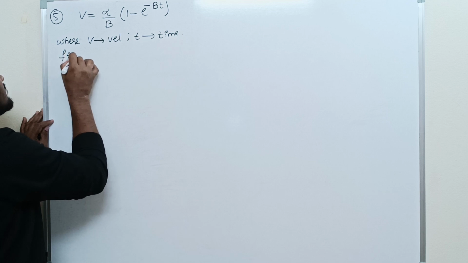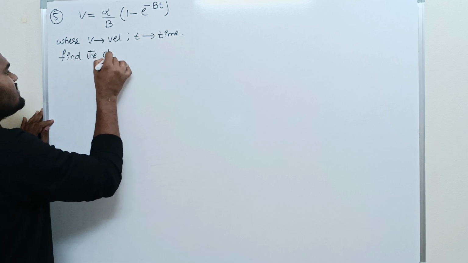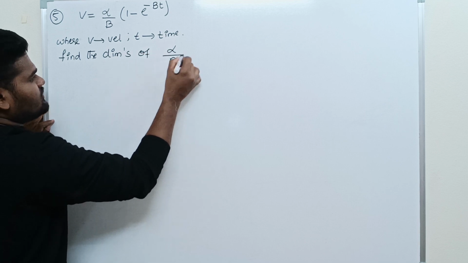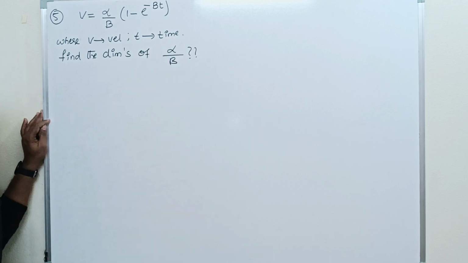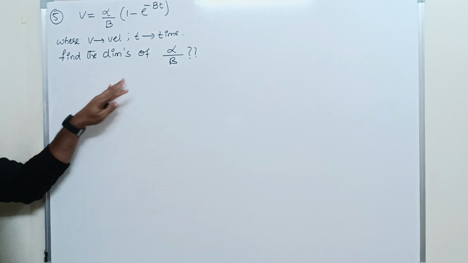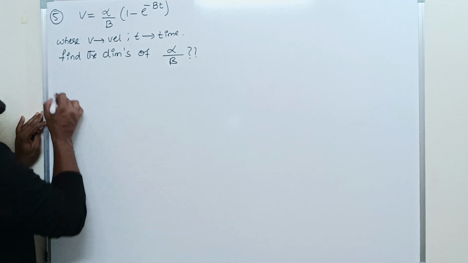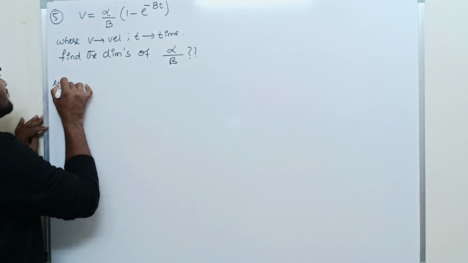Find out the dimensions of alpha by beta. Find the dimension of alpha by beta, whatever it is. We have to find this. Are you getting? Pause the video and try the solution. 3, 2, 1. Right. I am going to solve the equation.